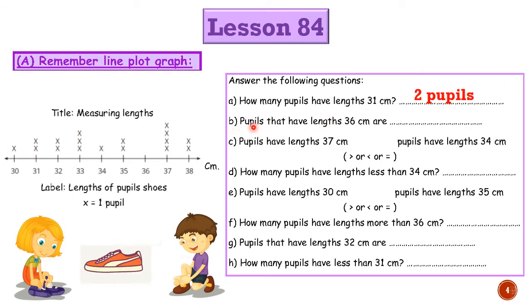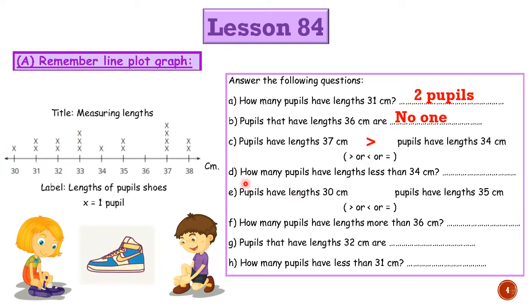Now number B, pupils that have lengths 36 centimeter. How many pupils here? No one. Okay, number C, pupils have lengths 37 centimeter. How many? 1, 2, 3, 4. It will be 4. And pupils have lengths 34. How many? 1. Then which is bigger, 37 or 34? It will be 37.